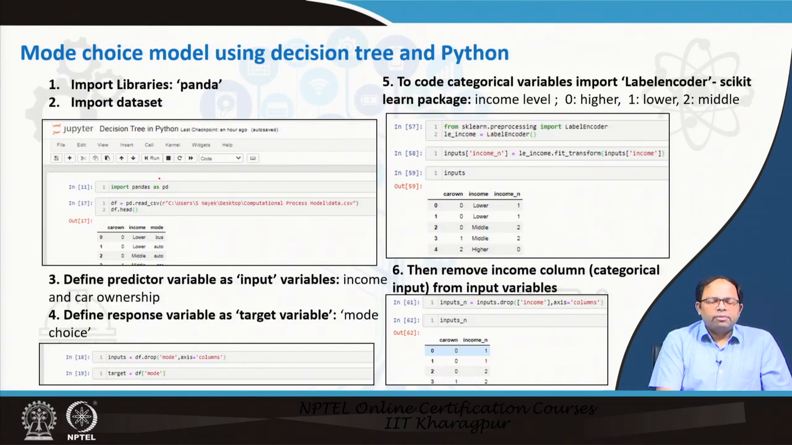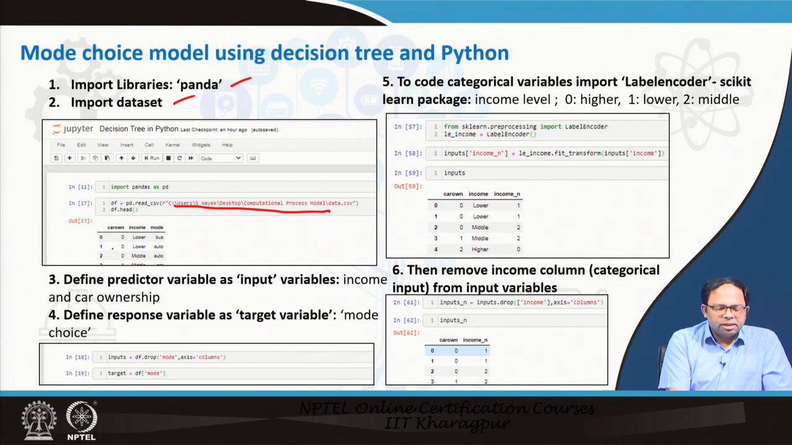First, we will open the Jupyter notebook and start typing in the code. We will first import the Pandas library, then we will import the data set. This is the data set that we are using, and it has been created like the file that you just saw. This is the output of the data set: this is the car ownership level, this is the income level, this is the final mode, this is the serial number, and so on.